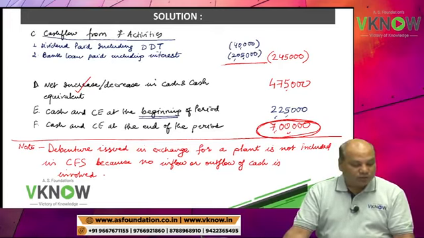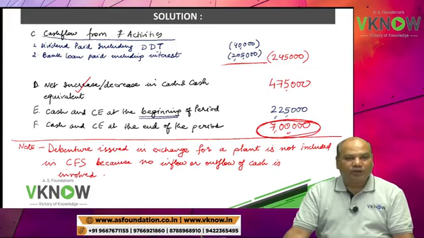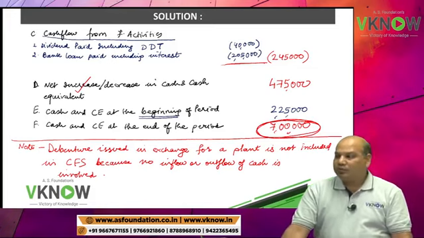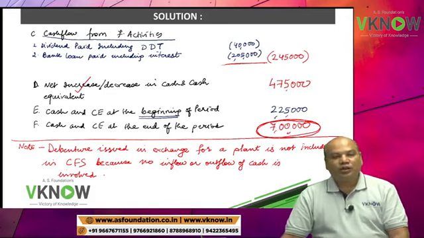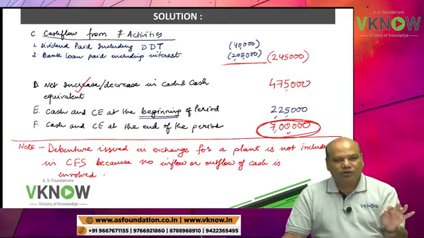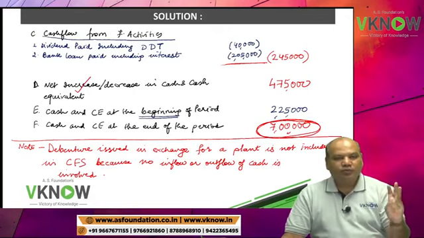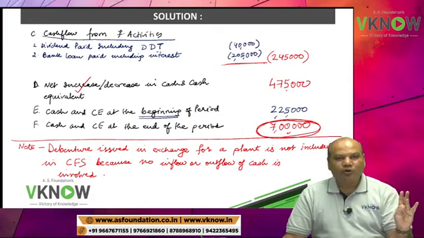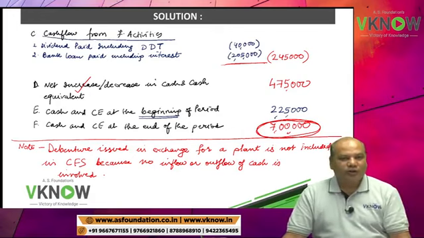Calculate cash flow from operating activities using indirect method. So when they are saying using indirect method, we have to take profit figure and make adjustment for three categories: non-cash item, items required to be disclosed under other heading, and three is the working capital changes.